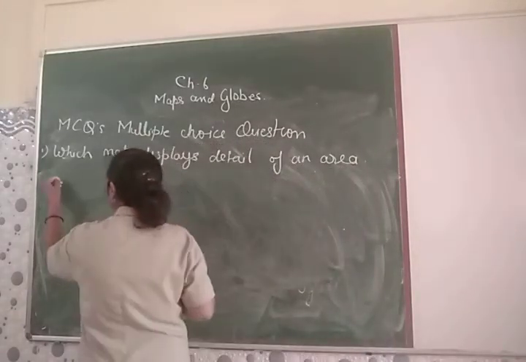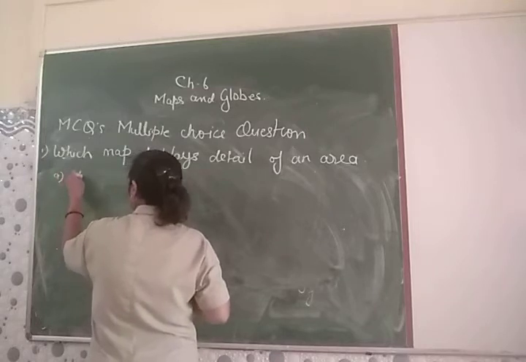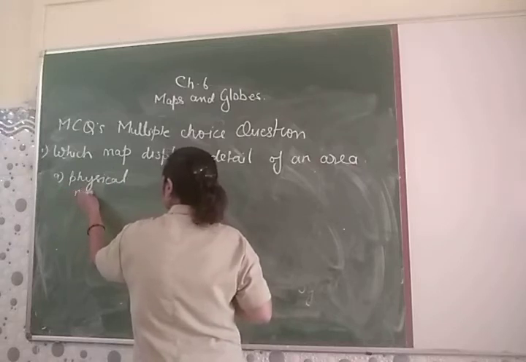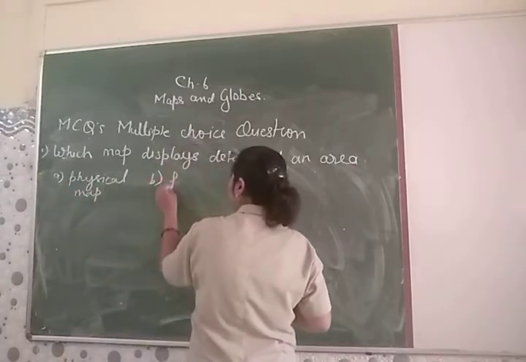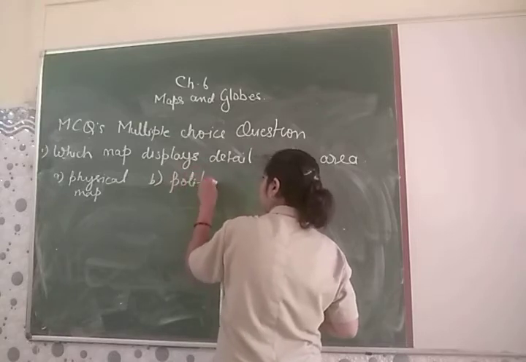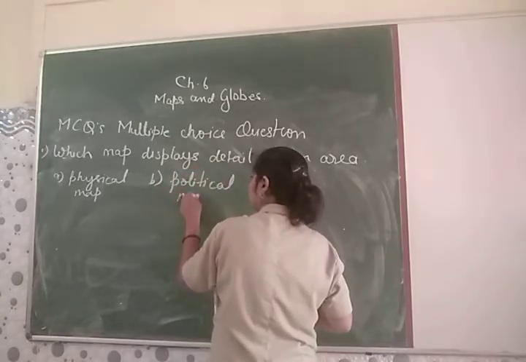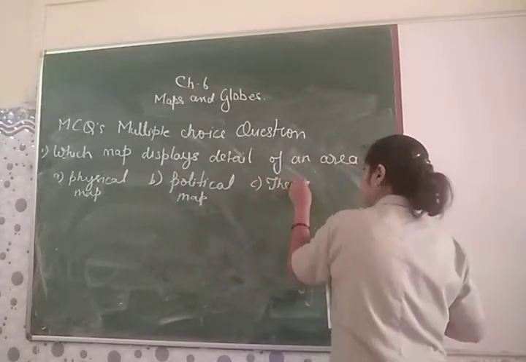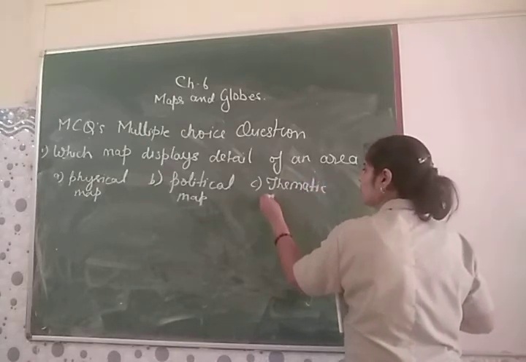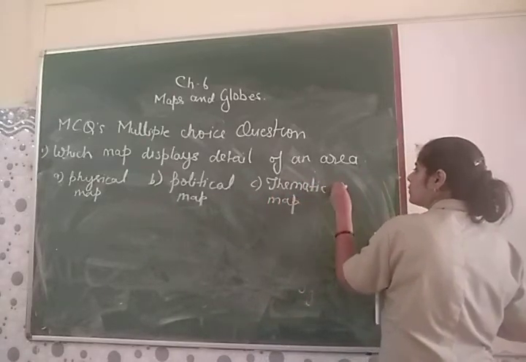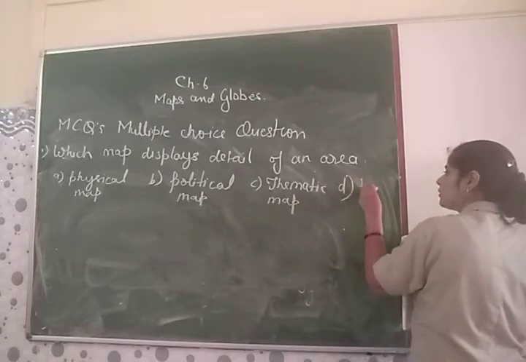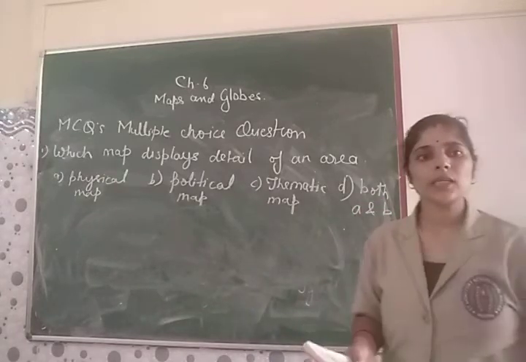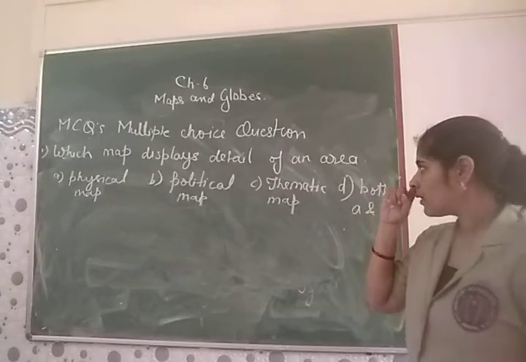So we are having here options. Option A is your physical map. Option B, your political map. Option C, thematic map. Option D, both A and B. So students, you can have different options here.